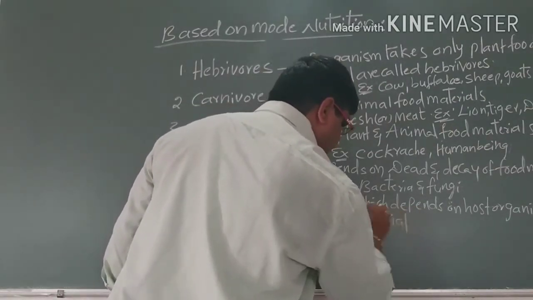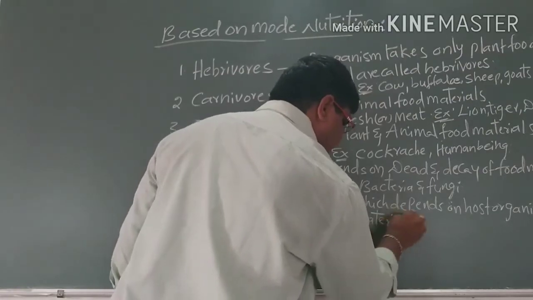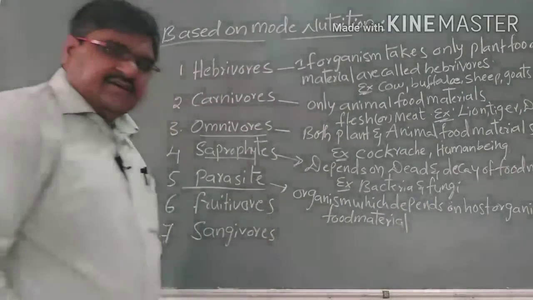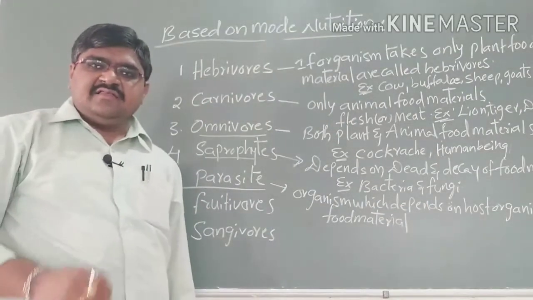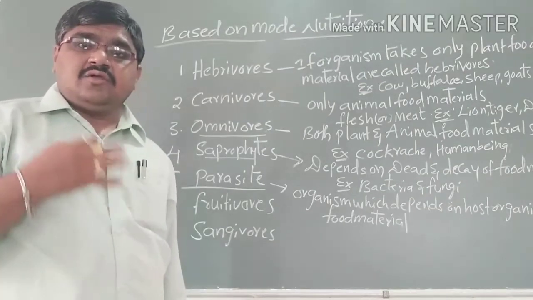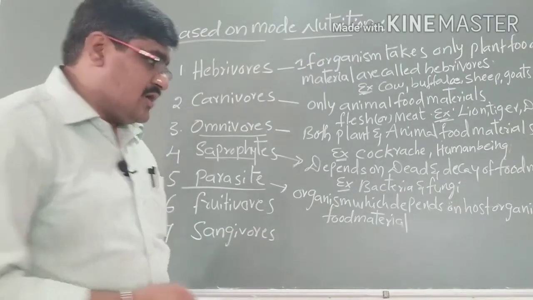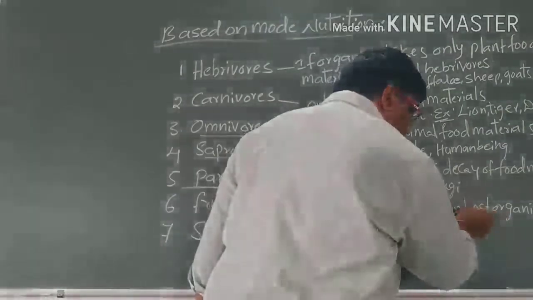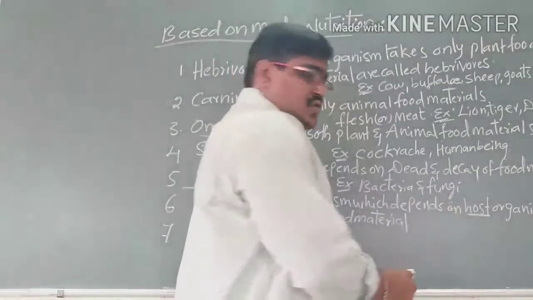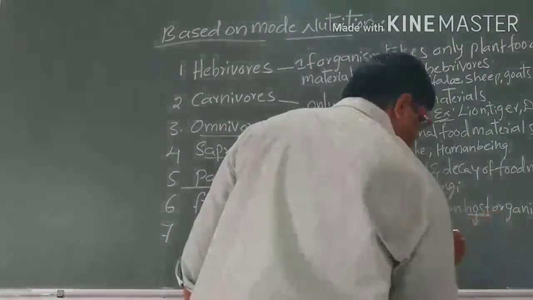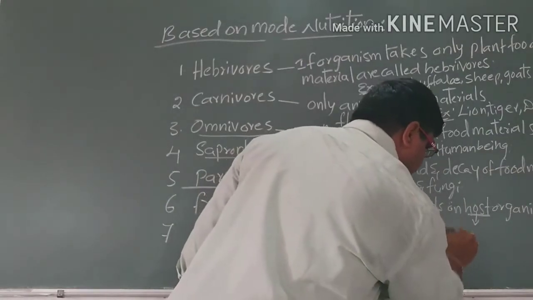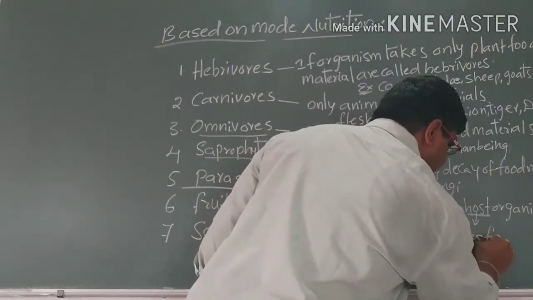They depend on another organism, that is, the host organism. What is a host? Host means the organism which provides food materials.